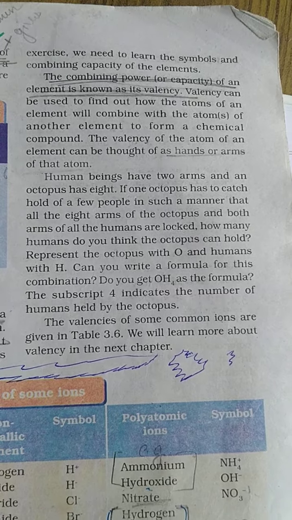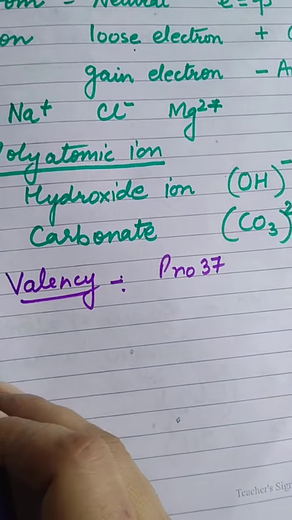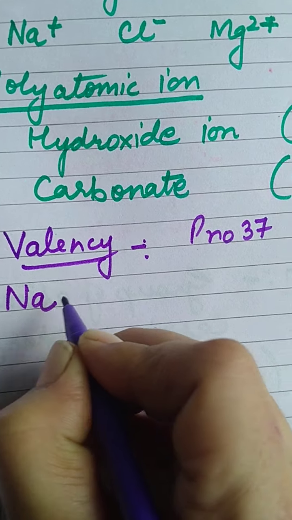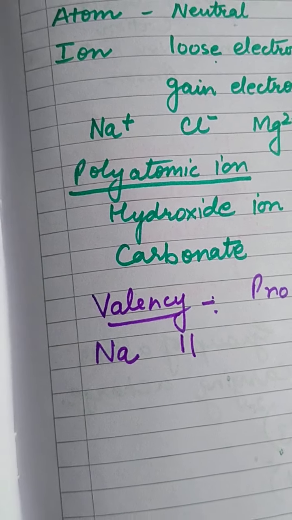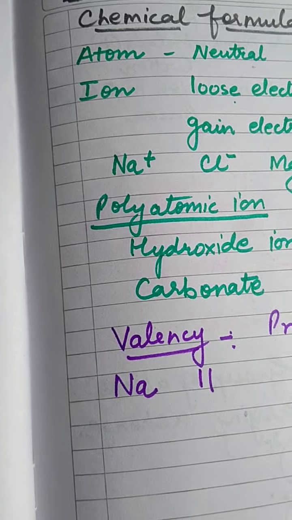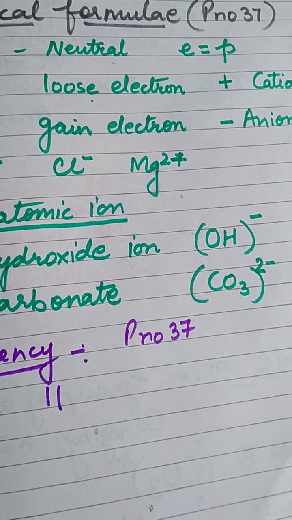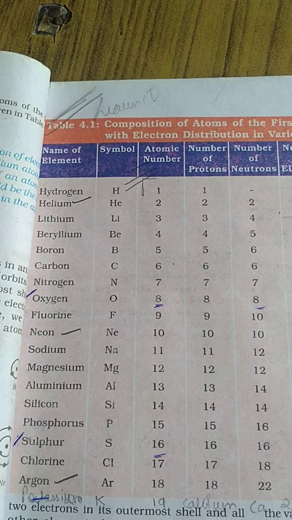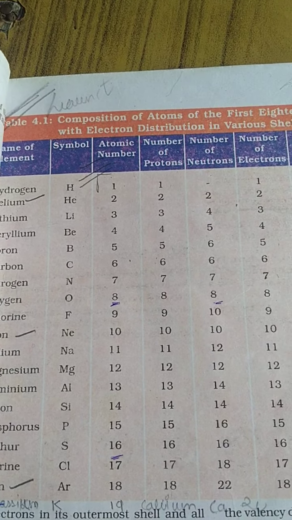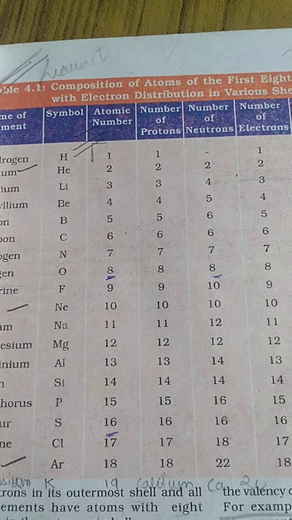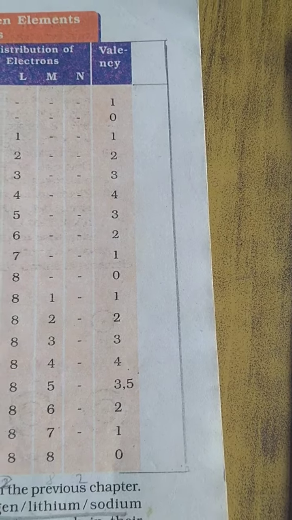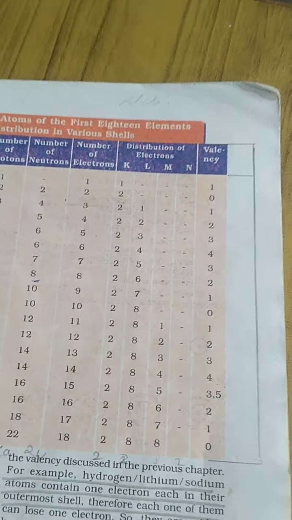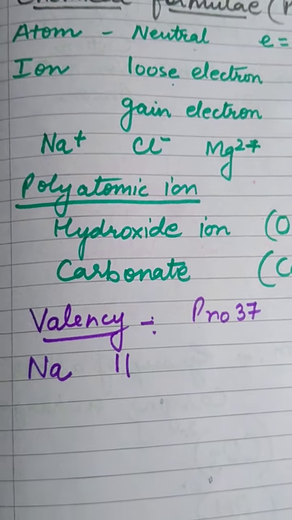I will explain with a few examples. Let us take the example of sodium. You know, atomic number of sodium is 11. Students, I have told you to learn page number 51. If you remember, in my previous lecture, I told all of you to learn table 4.1, page 51. These are atomic numbers. You can see column 3rd. If you learn atomic numbers, it is much easier to learn the valency. Right? Now, how will you calculate the valency?